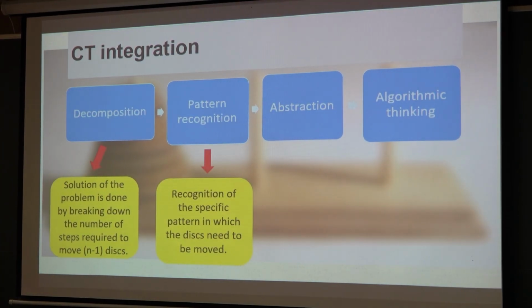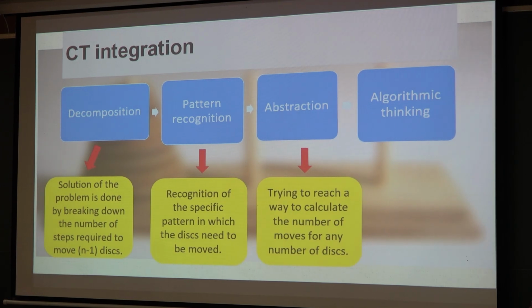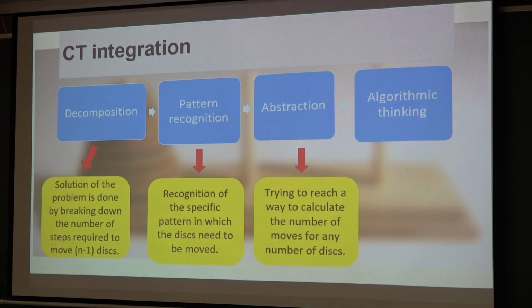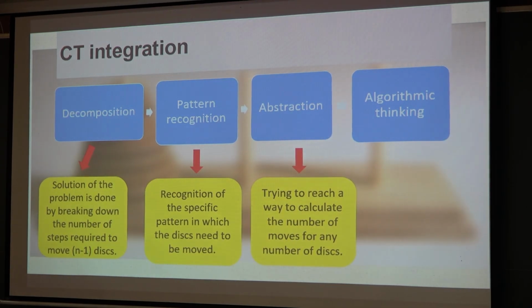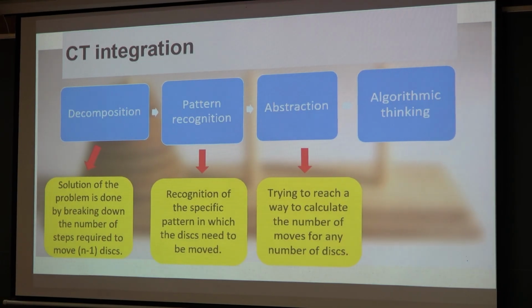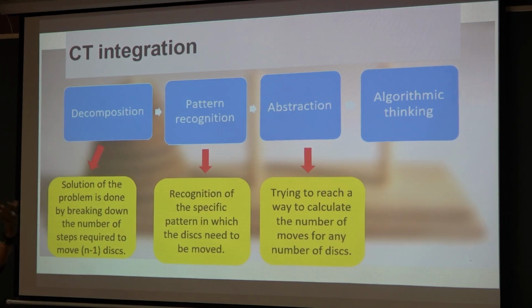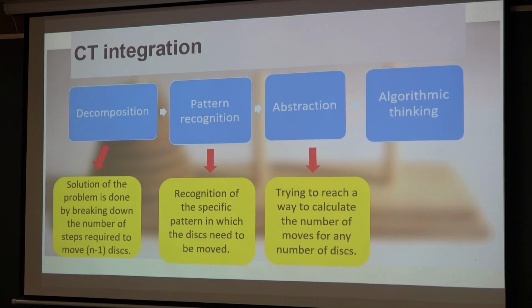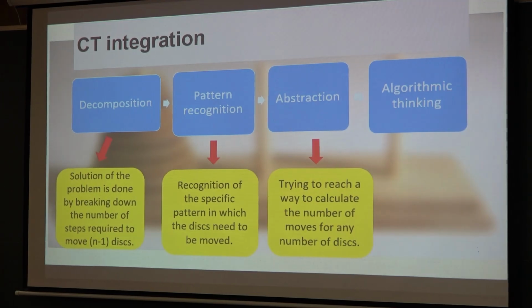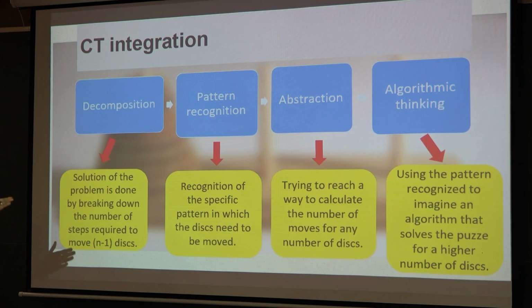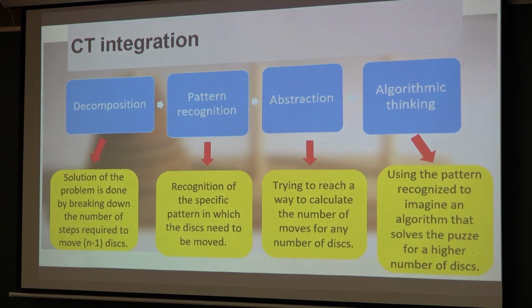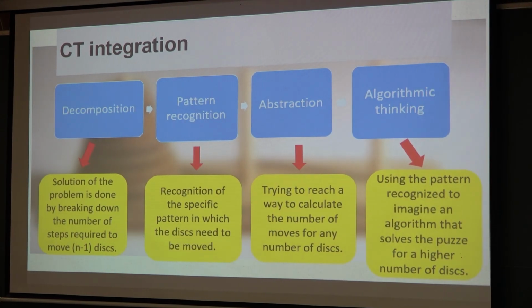Third is abstraction, that is, trying to find a way to calculate the number of moves for any number of discs. This is the most interesting part of the activity, where I started with 3, took them to 5, and then I left them open. With 3, they learned, with 5, they played, and with 7, they imagined: okay, this is how I would be able to complete my game, in this step I will reach this particular step. That was their abstraction. Then comes algorithmic thinking, that is, using the recognized pattern to imagine an algorithm that solves the puzzle for a higher number of discs.